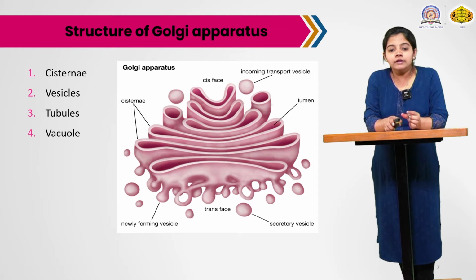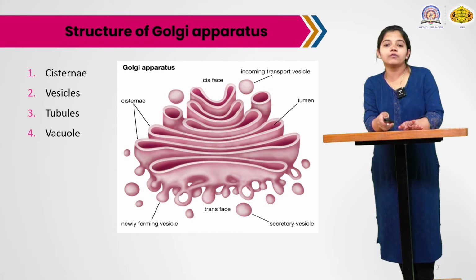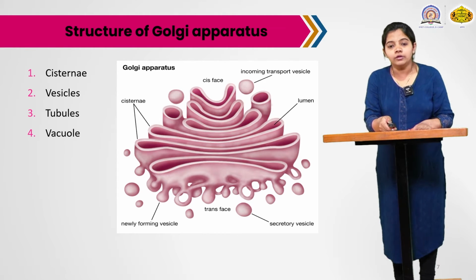Okay, so you see the stack-like structure that is called the cisternae, and in these stack-like cisternae there is an empty space, called the lumen. Then cis phase you see, trans phase you see, then newly forming vesicles like vacuoles in that figure you see. So these are the structure of Golgi apparatus. The cisternae are the stack-like structure, 4 to 15, 20 to 30, the number varies from organism to organism, cell to cell.